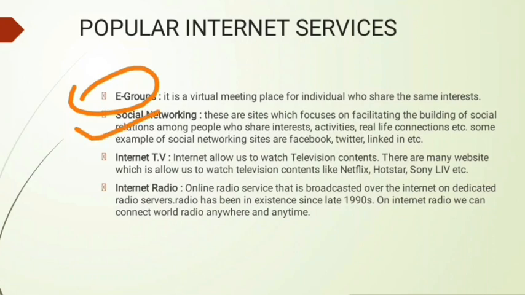Now the next thing is internet TV. We can also watch TV with the help of the internet. How can we watch TV with the help of the internet? We can use Netflix, Hotstar, Sony Live, and with these apps we can connect a TV in our smartphone. So internet TV is a service provided by the internet. Next one is internet radio. You know that every city, every country, every place has a radio station. If you want to catch the frequency of a particular radio station, you have to go there and catch the radio frequency. But you can catch radio frequencies from around the world with the help of the internet.